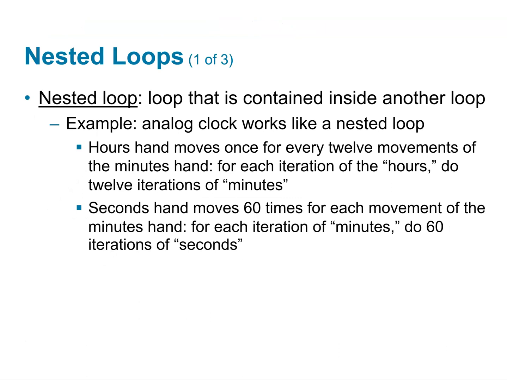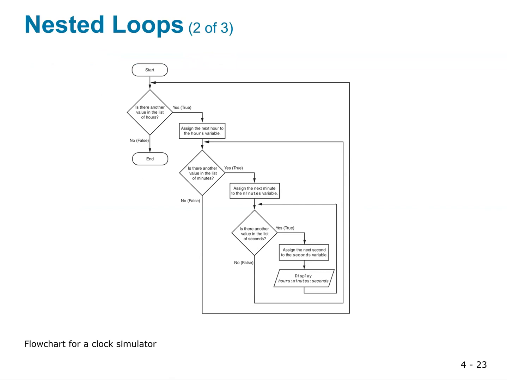You can also nest loops, a loop that is contained inside another loop. For example, an analog clock works like a nested loop. The hour hand moves once for each 12 movements, and the inner hand moves 60 times within there. So here's a nested loop.